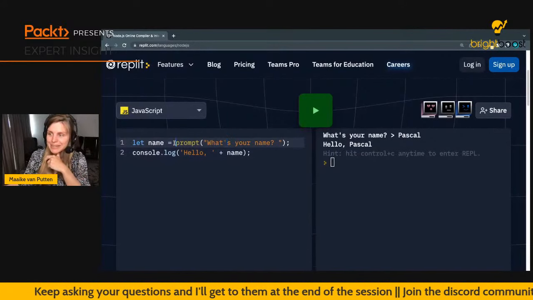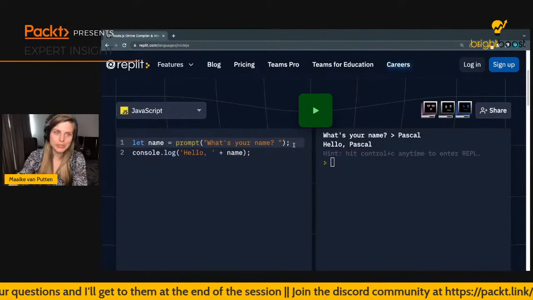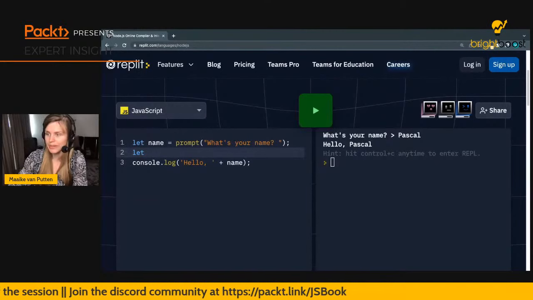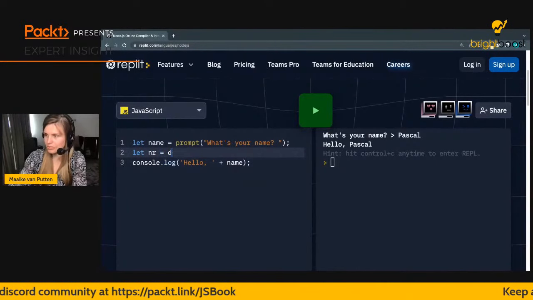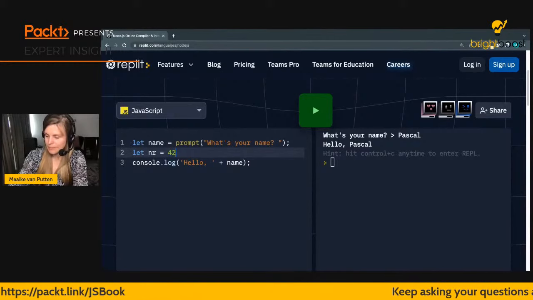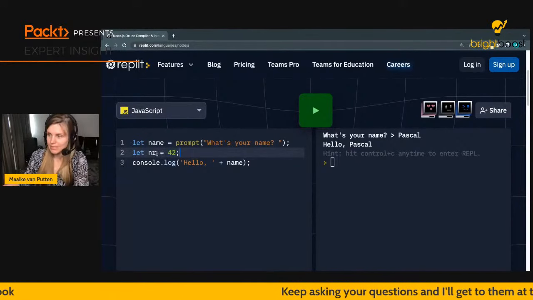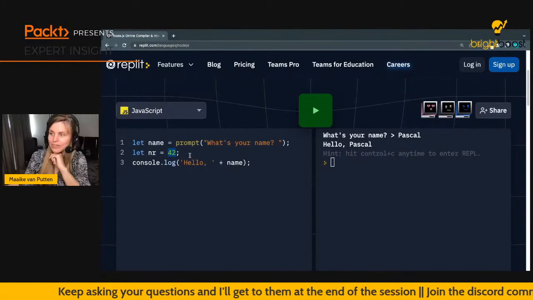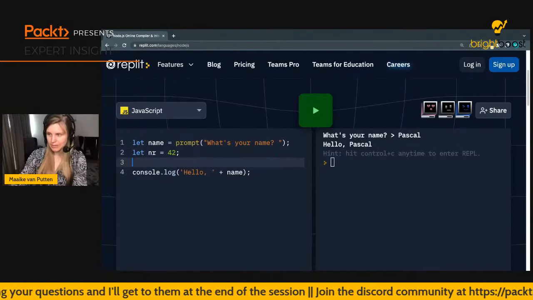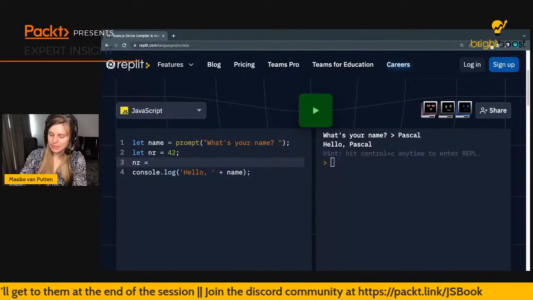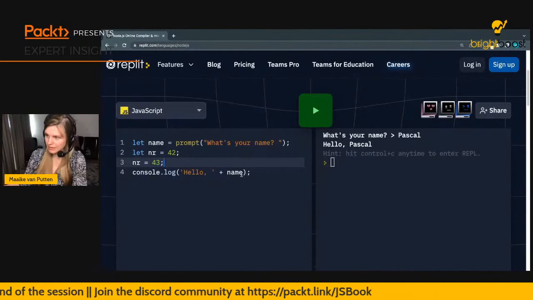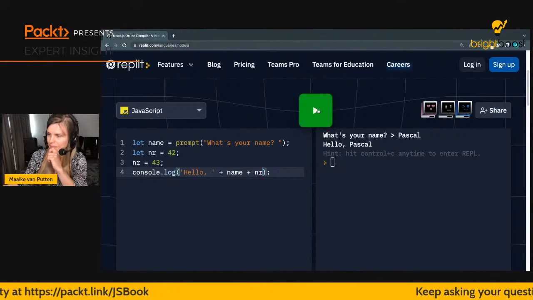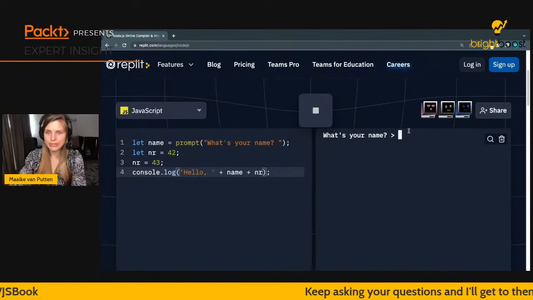But still, in the examples, I'm going to be using a lot of cases where I'm just using some direct typed-in value. So, for example, let number equals, I don't know, 42. And as you can see, this is now the value of 42. It's not very variable, but we could override it later. So right now, add a new line. We could go ahead and assign a new value to it. So we could make it maybe 43. And then in here, we can also concatenate the number to it. So there we go. Let's use another name.